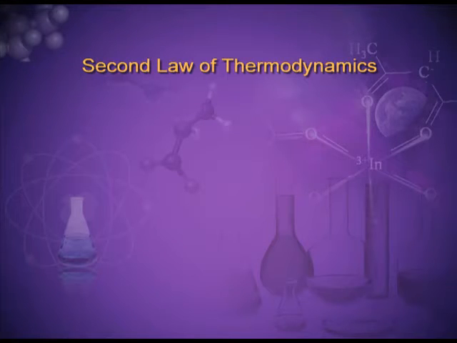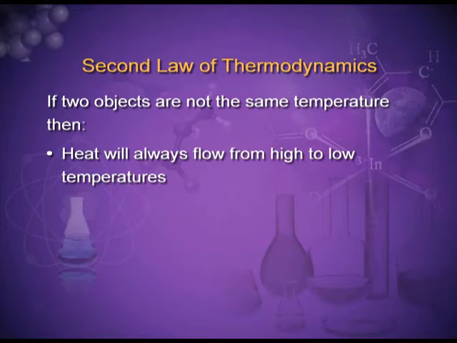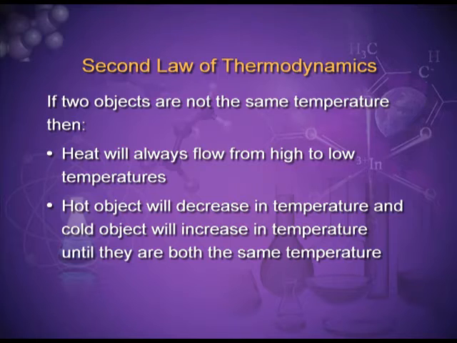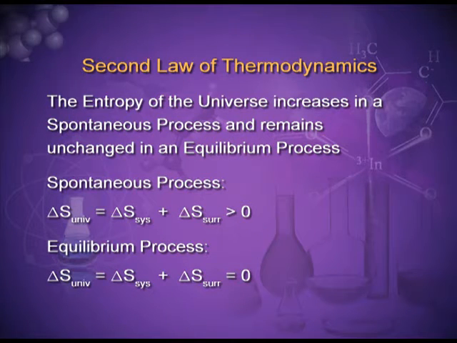Second law of thermodynamics: if two objects are not at the same temperature, then heat will always flow from high to low temperature. The hot object will decrease in temperature and the cold object will increase in temperature until they are both at the same temperature. The entropy of the universe increases in a spontaneous process and remains unchanged in an equilibrium process. The entropy change of the universe should be greater than 0 for a process to be spontaneous, and for an equilibrium process, the entropy change of the universe should be equal to 0.